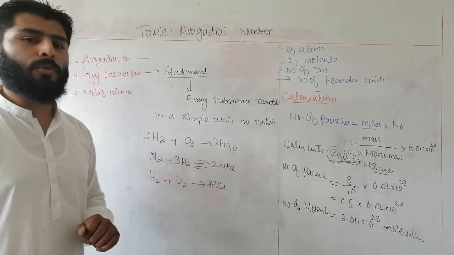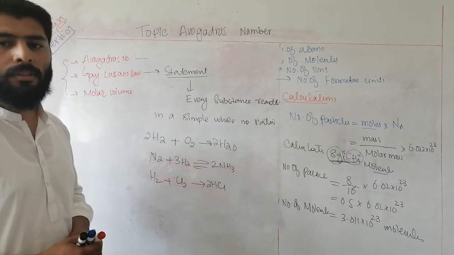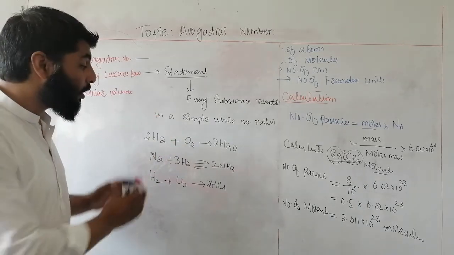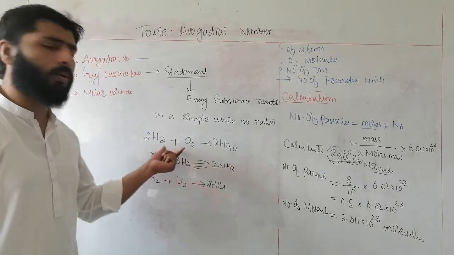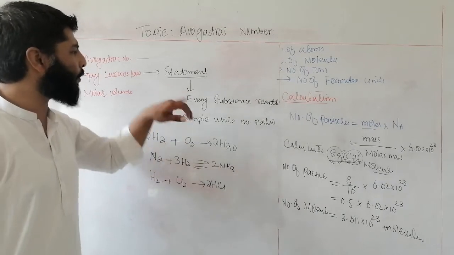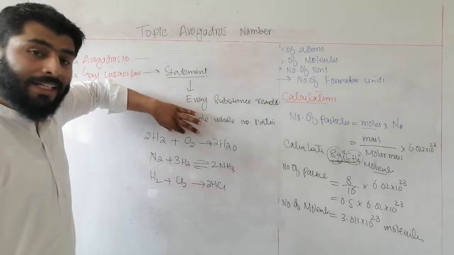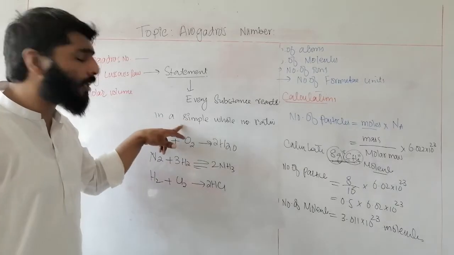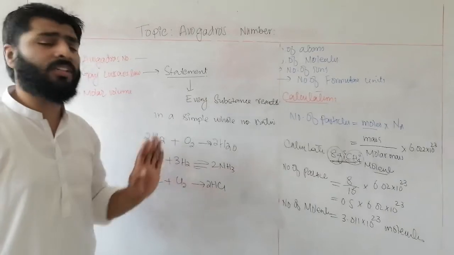All these number of moles are simple whole numbers. All these substances are reacting with simple whole numbers to produce products. This concept is known as Gay-Lussac law. Every substance, every reactant reacts with another one in a simple whole number ratio to produce a specific product.